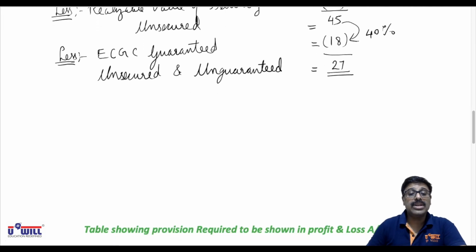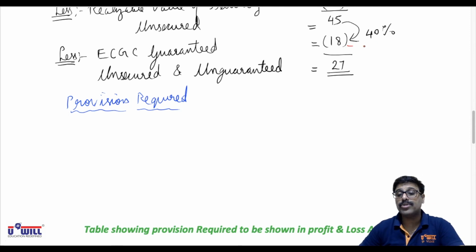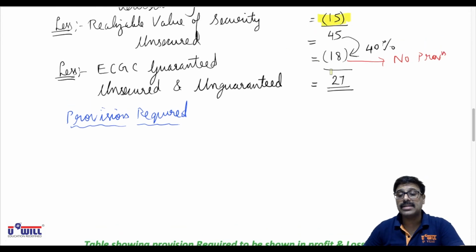Now, what is the provision required? How do we calculate it? Okay, provision required. Give the heading provision required. As we discussed, on this ECGC guaranteed amount no provision is required. Provision will be required on which two amounts? Secured amount of 15 lakhs and unsecured and unguaranteed amount of 27 lakhs.